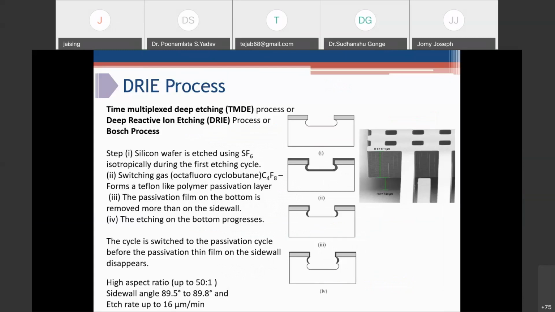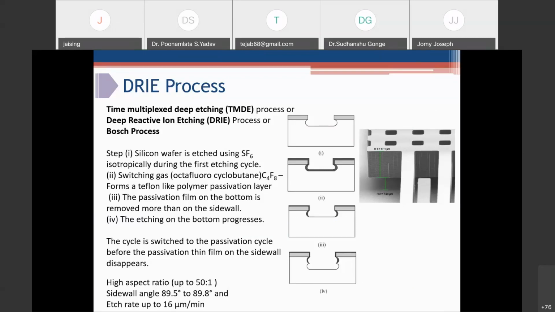So I am talking about the deep reactive ion etching process. In this process, we use silicon micromachining with two different types of gases. One is sulfur hexafluoride, which is used for removing the material, for the dry etching process, and the other is C4F8, octafluorocyclobutane gas, for making a passivation layer.